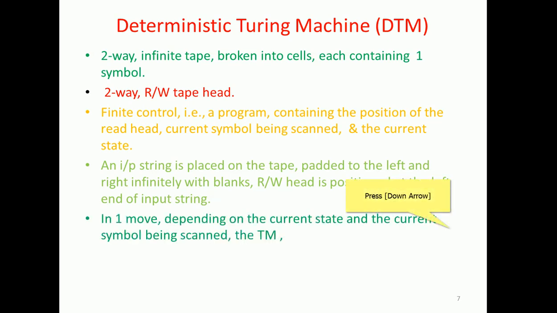A single move depends on the current state and the current input symbol examined, moving from the current state to the next state.